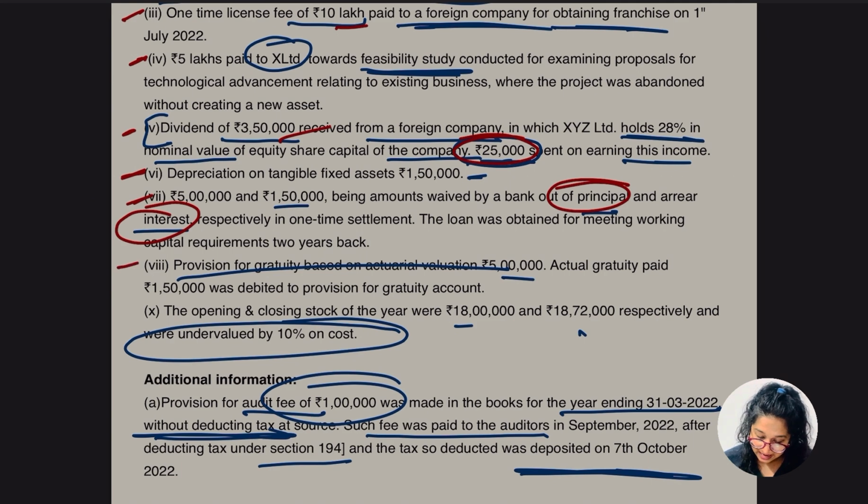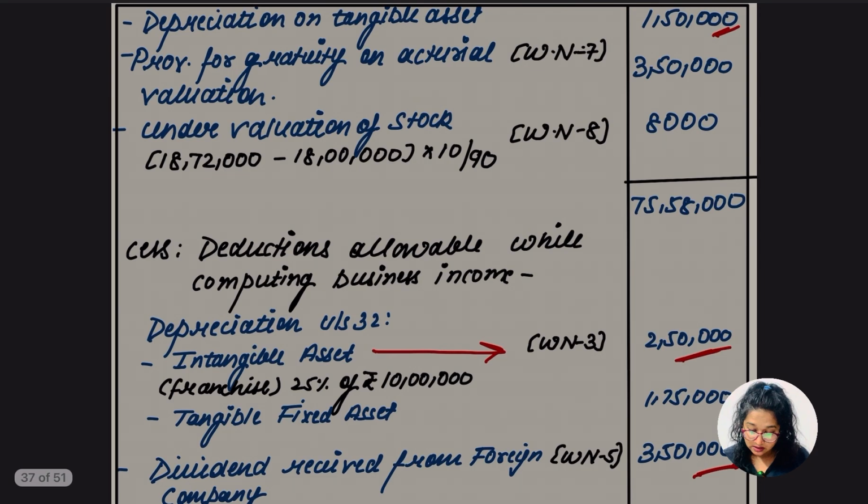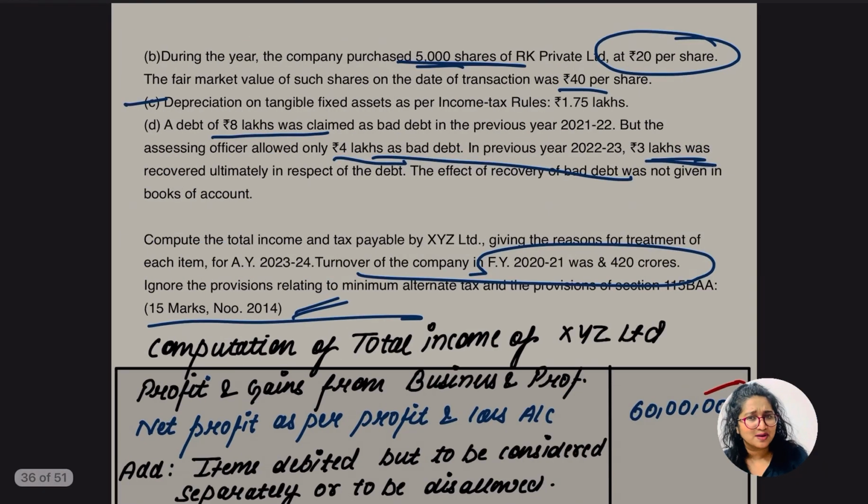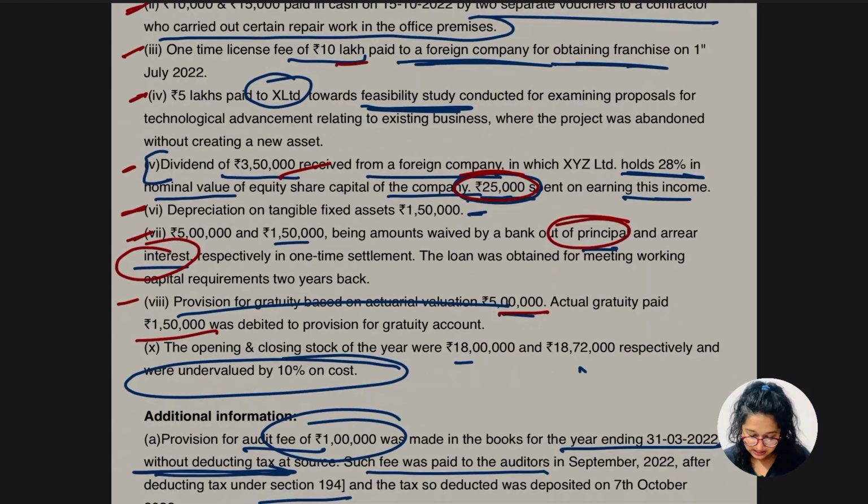Let's go for the gratuity point, the 8th point. The gratuity based on the actual valuation is 5 lakh, and what about the actual paid? That is going to be 1,50,000. So the difference we are going to add back. Hope there was nothing much now. So yes, let's go for the other point, guys.